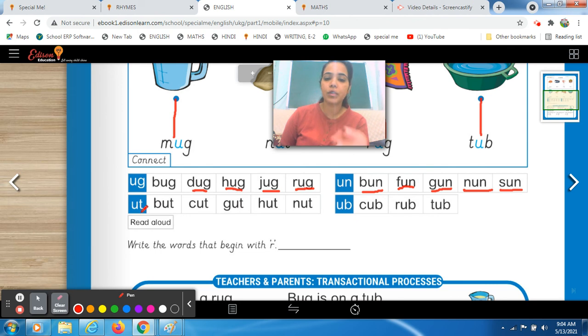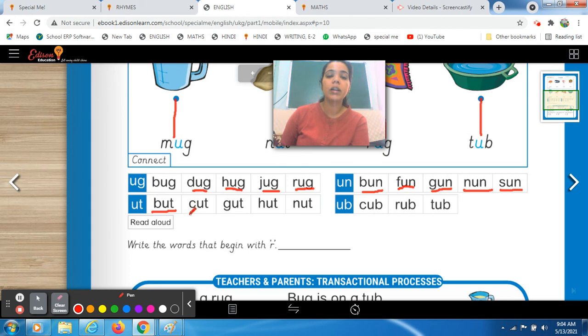Okay, Mitakshi. Now it's your turn. First of all, I will tell you here what the ending sound is. T will give you what sound? T. And a will give you sound a. So that means in the end what sound will you get? At. Okay. Now read the very first word, Mitakshi. Ma'am, b a t, bat. Very good. One more time, Mitakshi. B a t, bat. Very good.